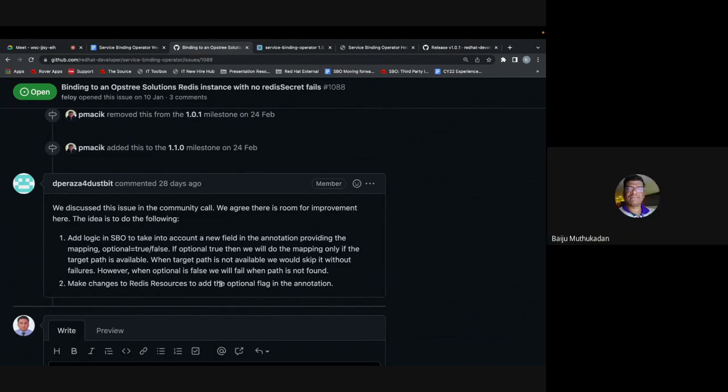Okay, good. But my point is that if this out-of-the-box support was not there, they could change their annotation into whatever format and still get this. For example, I think my original understanding is that they just don't want that password at all. But we have the password, right? For Redis, they just need Redis without any password. So they could simply create an annotation without a password field, and that would work for them.